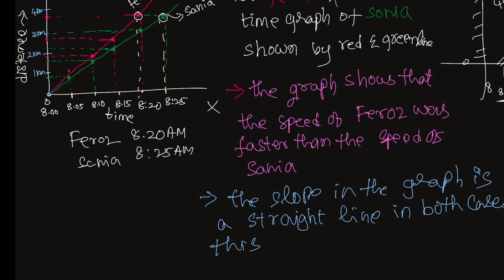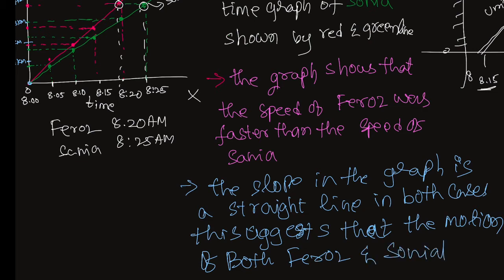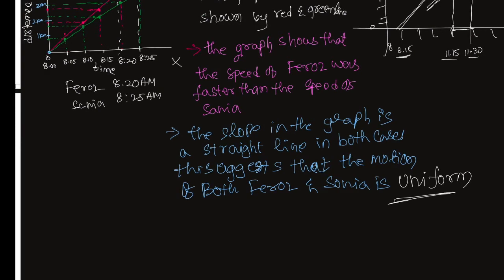This suggests that the motion of both Firoz and Sania is uniform, because we get a straight line.